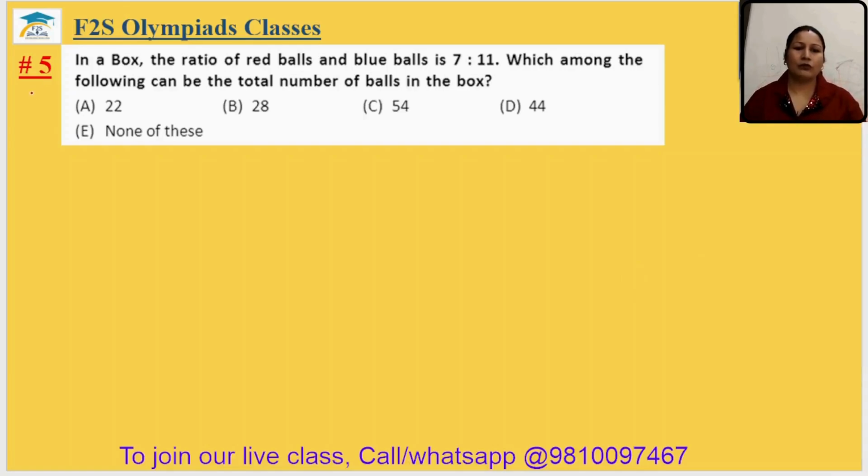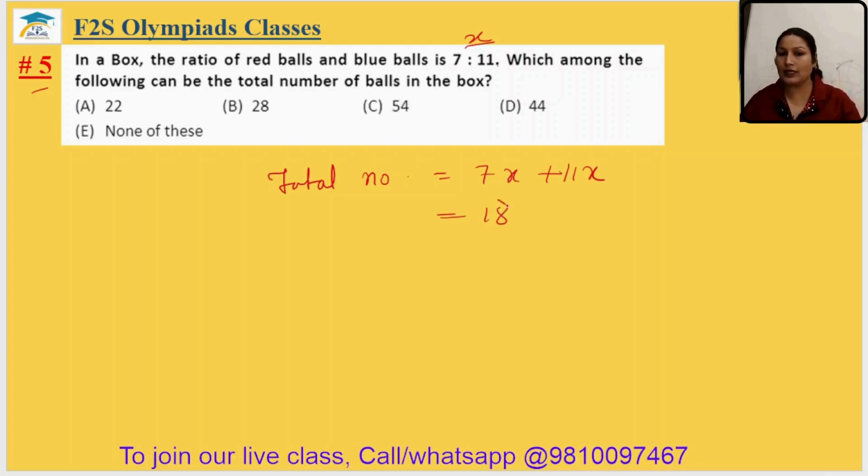Now question number 5. In a box, the ratio of red balls and blue balls is 7:11. Which among the following can be the total number of balls in the box? Suppose x is the common factor of 7 and 11. Then the total number of balls will be 7x plus 11x, which means 18x. So the answer should be a multiple of 18. 22, no. 28, no. 84, yes. 18 threes are 54, sorry. And 44, no.